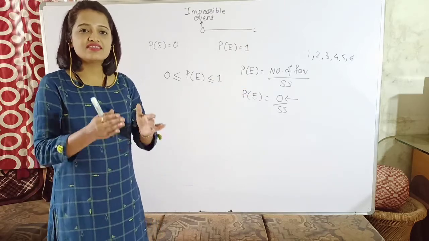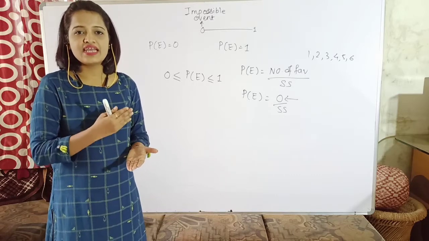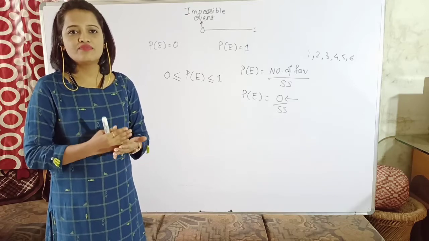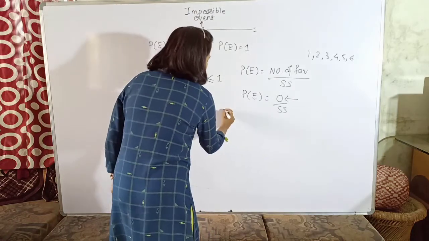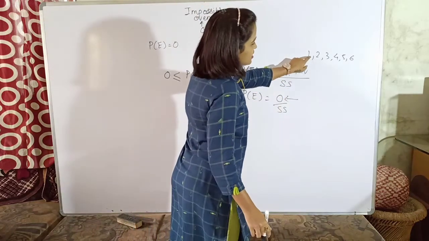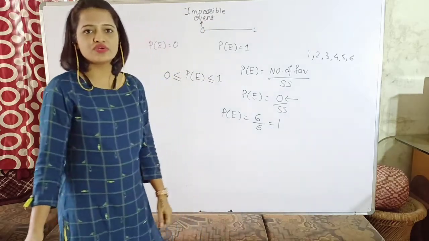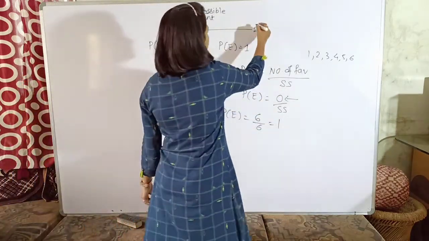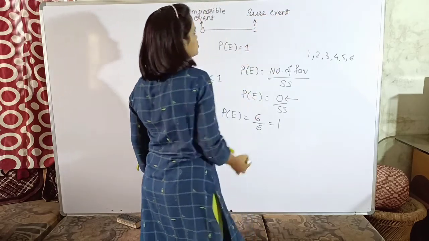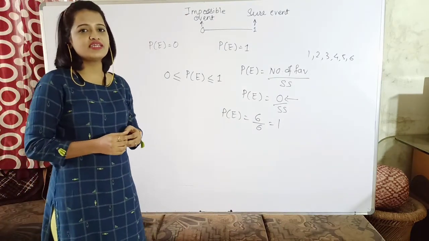It means that the event where the number is less than 7 will definitely occur. Yes, and hence what is the probability? The probability is 1, because if you try to find out the probability of that event where the number is less than 7, I will consider all the outcomes. So how many outcomes are there? There are 6 outcomes. And what is the sample space? It is also 6. So you are getting the probability as 1. Yes, so you get the probability of any event as 1 when you are sure that the event will occur. So for a sure event, you get the probability as 1, and for an impossible event, you get the probability as 0.